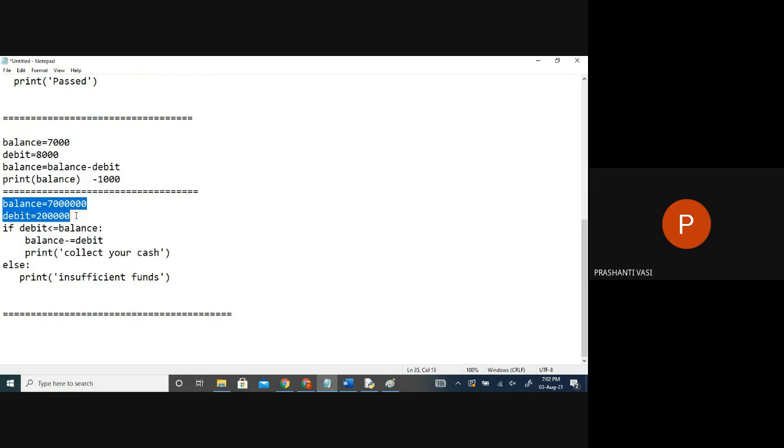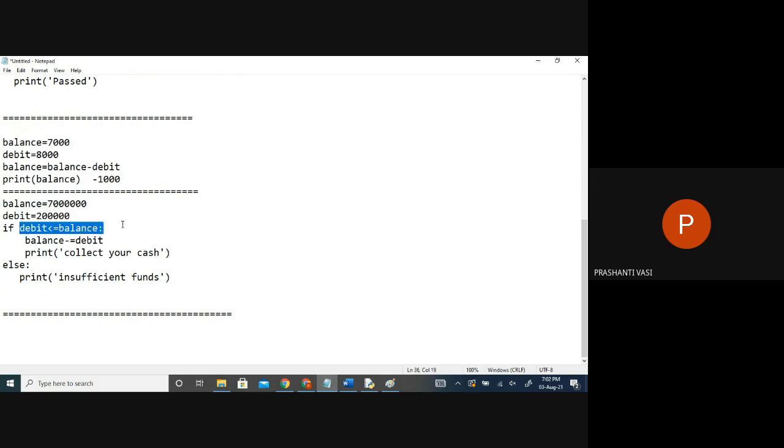3 lakhs. Can I transfer instantly with IMPS 3 lakhs? No. So there is a limit. We have the money, but it should not exceed that limit. For every app, for everything, we have a limitation. So only this condition is not satisfied. We are just writing one key.